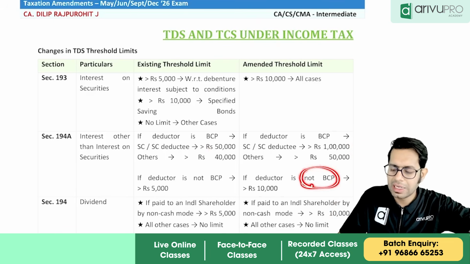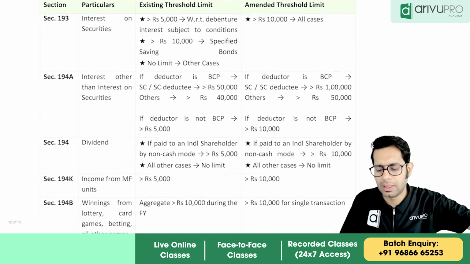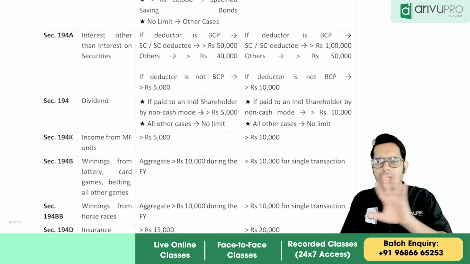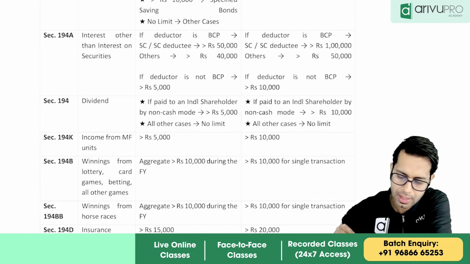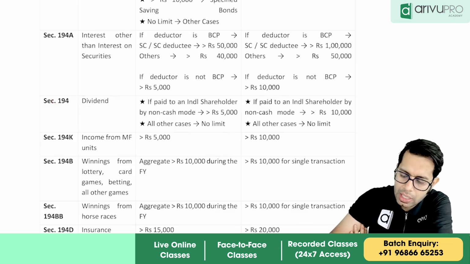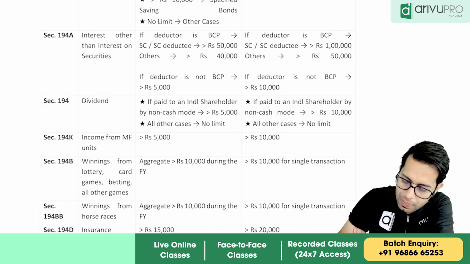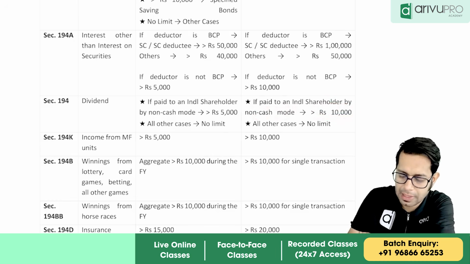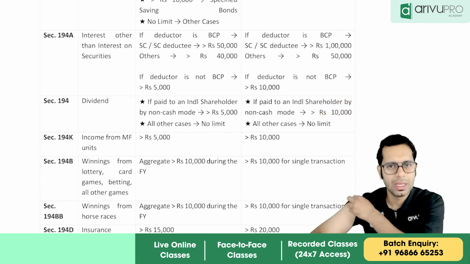And if the interest is paid by any person other than a bank, etc., then the limit has been increased to 10,000 rupees. If you are paying interest of more than 10,000, then only you should deduct TDS. Dividend, section 194: if paid to an individual shareholder by non-cash mode, more than 10,000 rupees, then TDS is applicable. Before the limit was 5,000, now the limit has been increased to 10,000 if you are paying dividend to any individuals, etc.